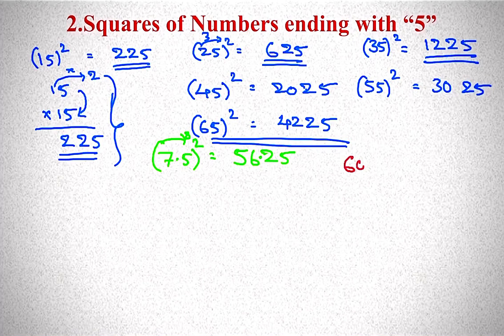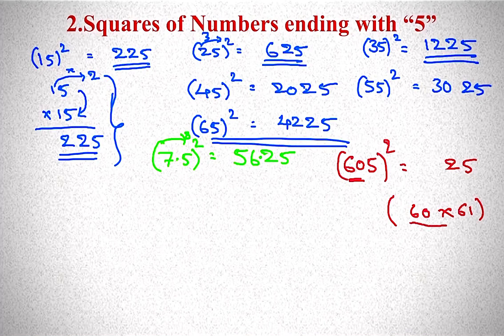And this method is also applicable for 3 digits. For example, if it is 605 whole square, here we should assume 60 as 1 unit. So 5 square, 25 you have to keep. Then 60 as 1 unit, so 60 into 61 we have to take. So 60 into 60, 3600. 60 into 1, 60. So 3660. So 3,66,025 is the answer.